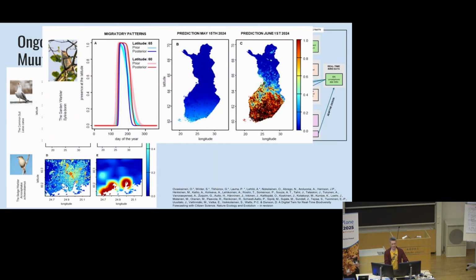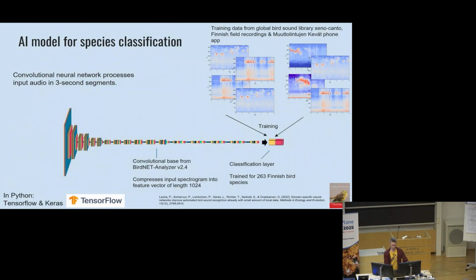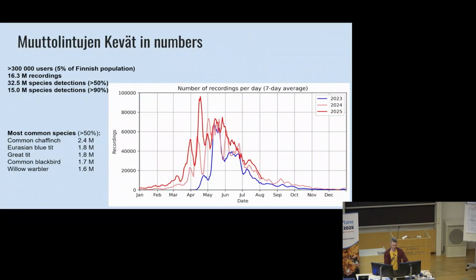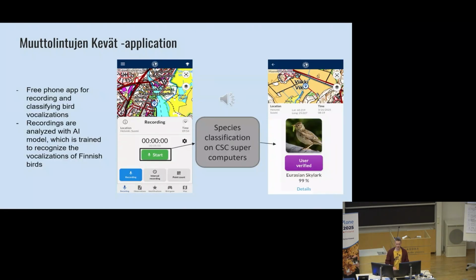Yeah. Maybe the supercomputer was not a good term to mention here for this audience. It sounds cool for people who don't know anything about computers, but the classification itself doesn't require as much as training the model. For training the model, we need GPU resources and lots of them. The classification is much lighter, and I think that happens on CPUs. Luckily, I don't have to know that much about that, so I have only trained the model. That happens on the CSC side.